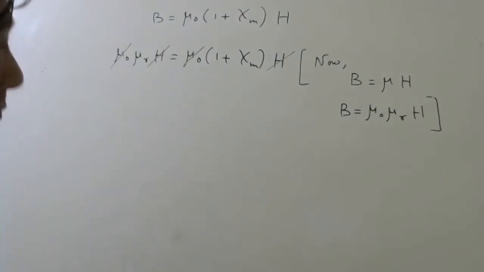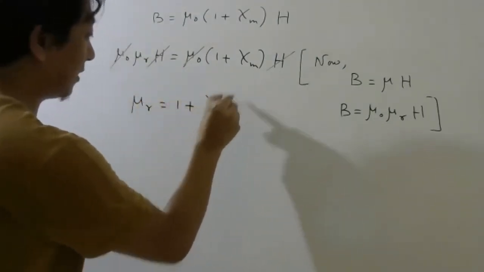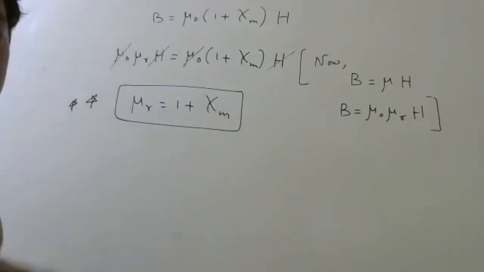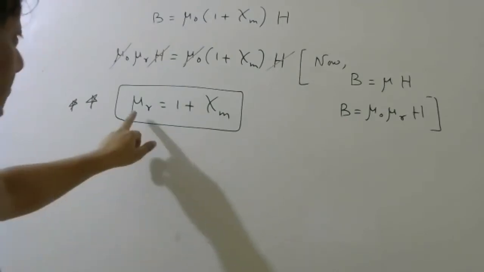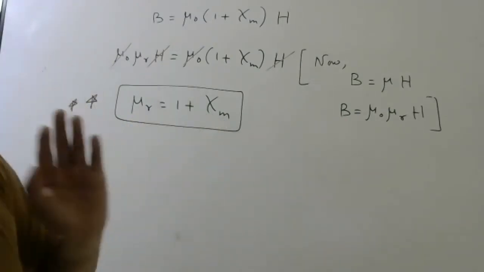So your relative permeability is 1 plus susceptibility. Very, very important, especially for your entrance exams. So relative permeability is 1 plus magnetic susceptibility.